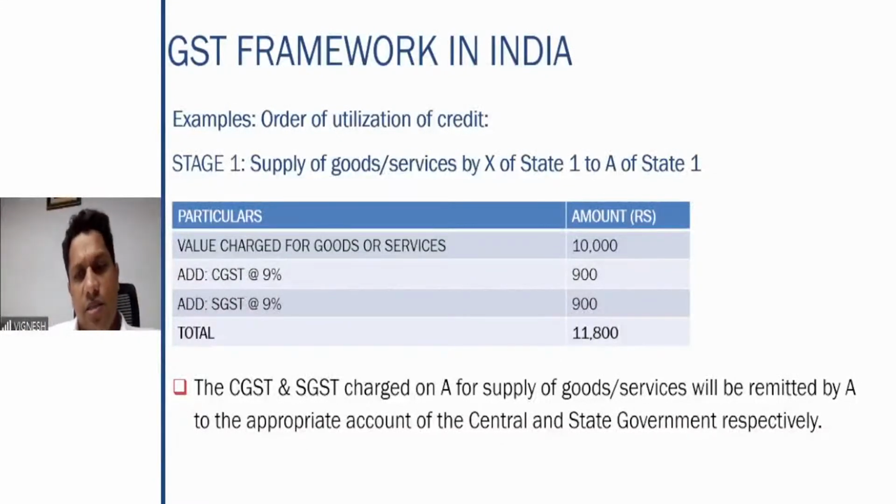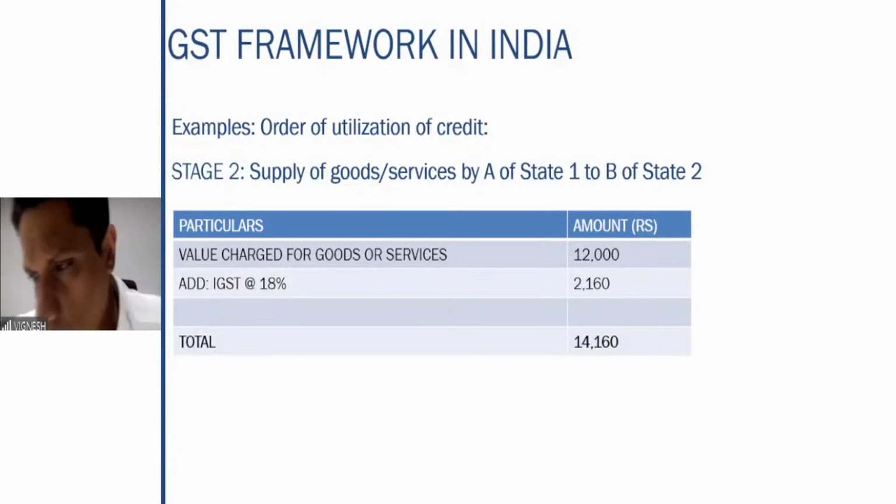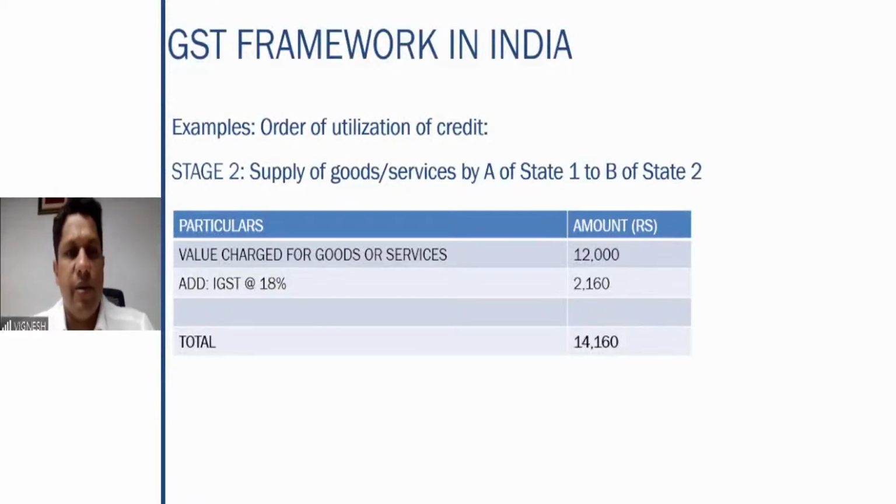Again here, CGST, SGST will be remitted by A to the appropriate central government and state. Now, stage two, supply of goods or services by A of state one to B of state two. So here if you see, there is another state which is coming into the picture, wherein he provides the services at 12,000 rupees. Since different state is involved, IGST at the rate of 18%, that is 2,160, is paid. So total comes to 14,160. So stage two, IGST is applicable on the supply of goods from one state to the other.